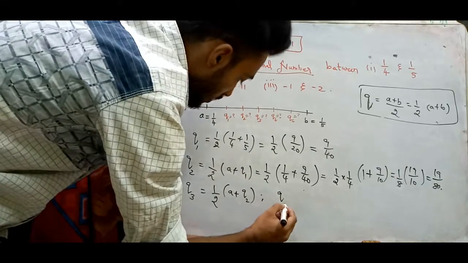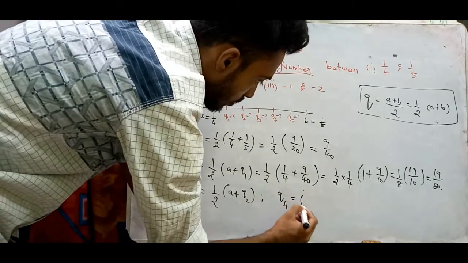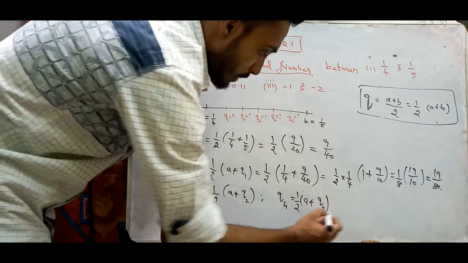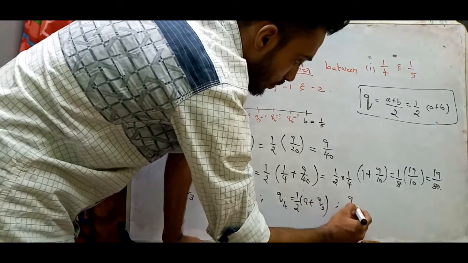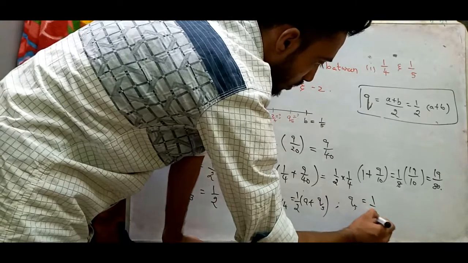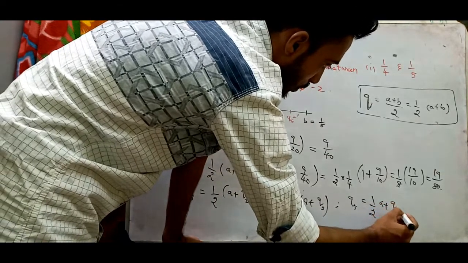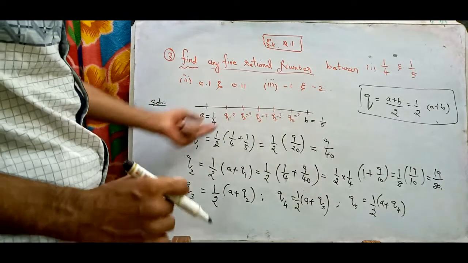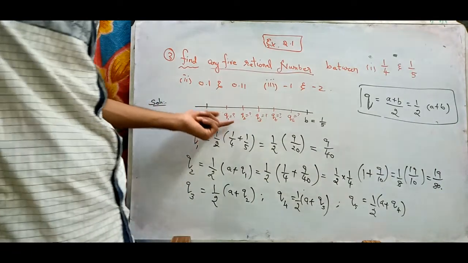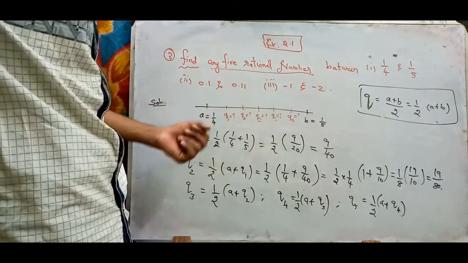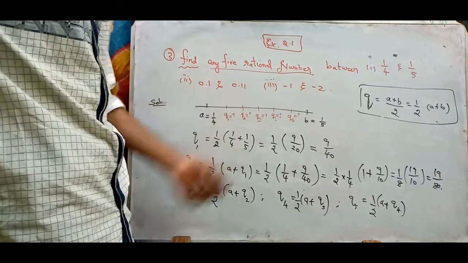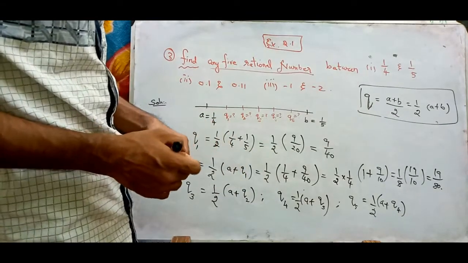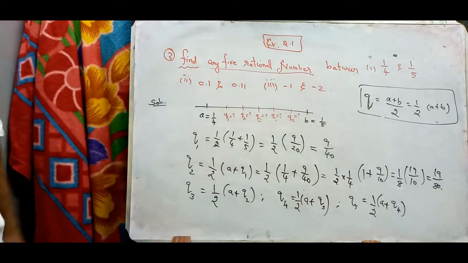Next, Q4 will be 1/2 (A + Q3), and Q5 is nothing but 1/2 (A + Q4). In this way you are going to find them, and once you find them, you just have to replace here. So these are the 5 rational numbers between 1/4 and 1/5. In this sense you can find it out. Got it?